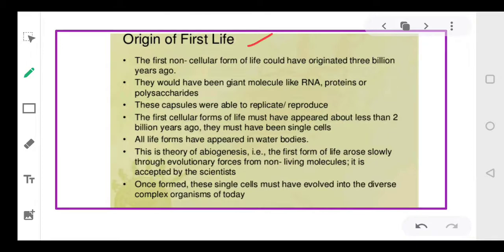Now, origin of life. The first non-cellular forms, it is believed, originated approximately 3 billion years ago. There would have been a giant molecule like DNA, or RNA, proteins, or some polysaccharides, and it could be DNA also.